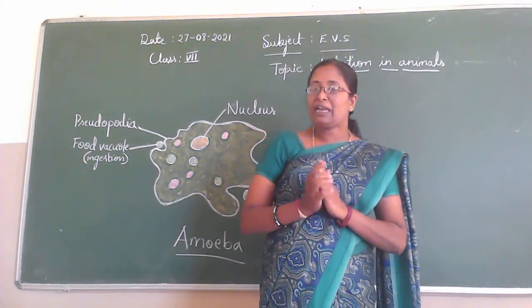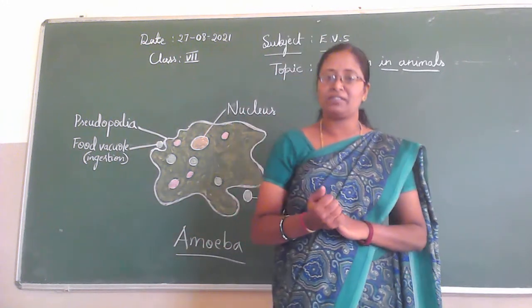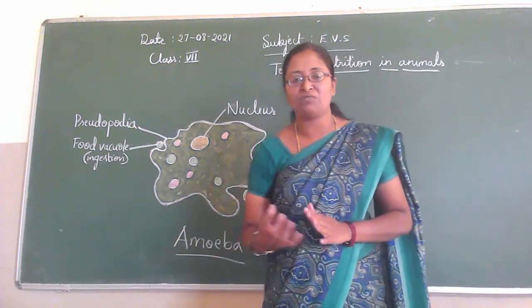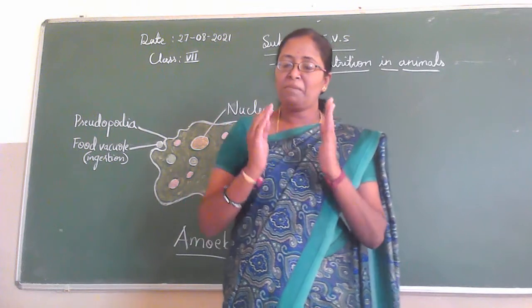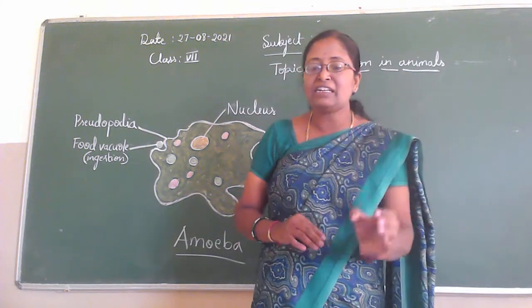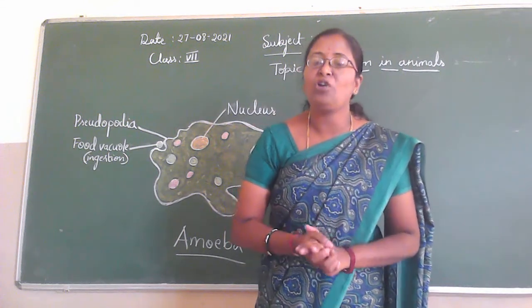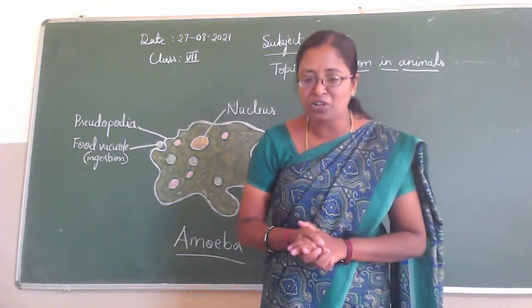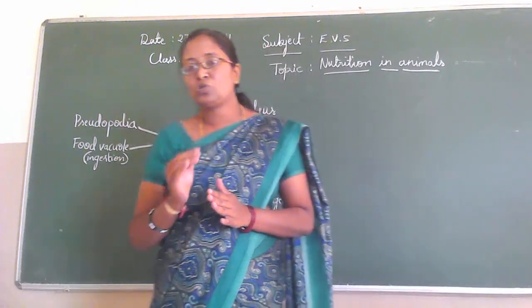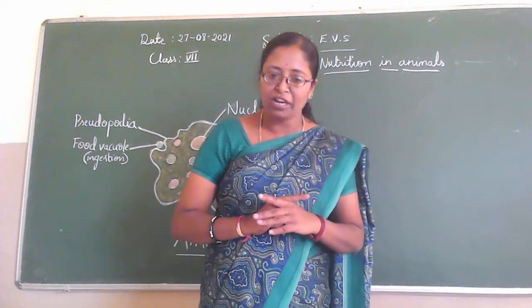Tell me about the amoeba, where these organisms are found. Amoeba is a microscopic, single cell organism.